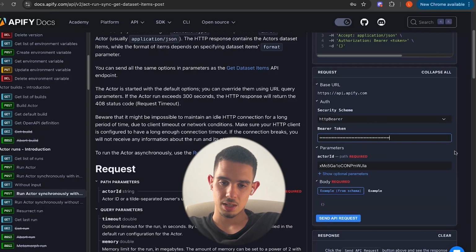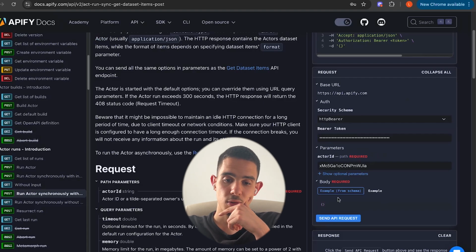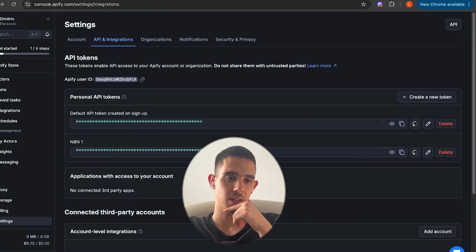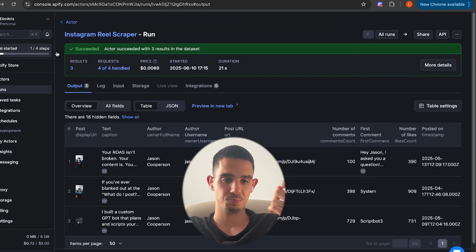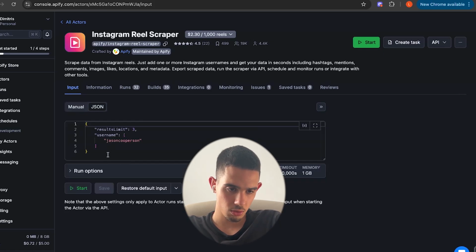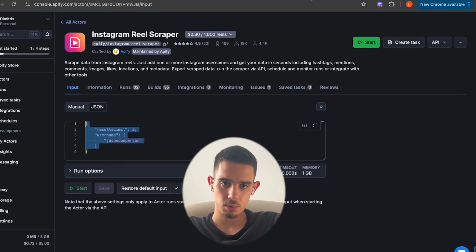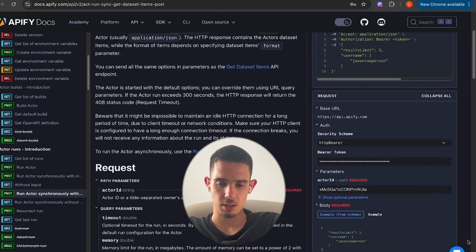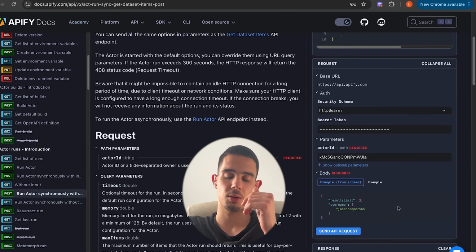We're gonna go ahead and paste our bearer token. And then for the body, let me show you what we're gonna paste to get the exact body that you need. So you're gonna go back, and over here, you're gonna go to JSON, copy, paste it in here, and then send the API request.